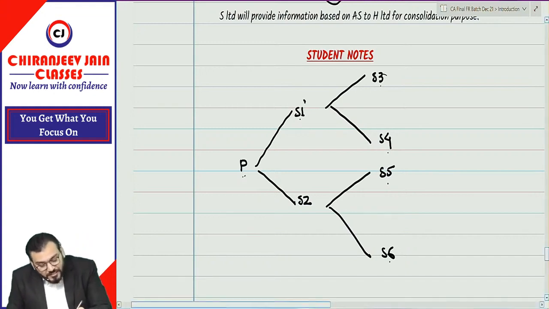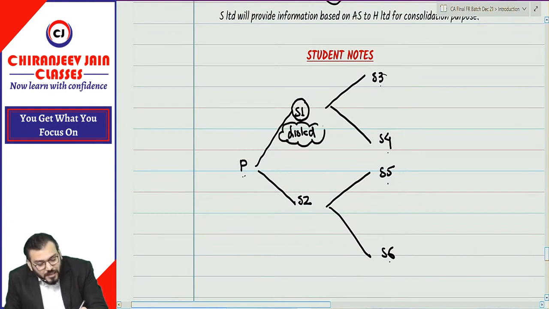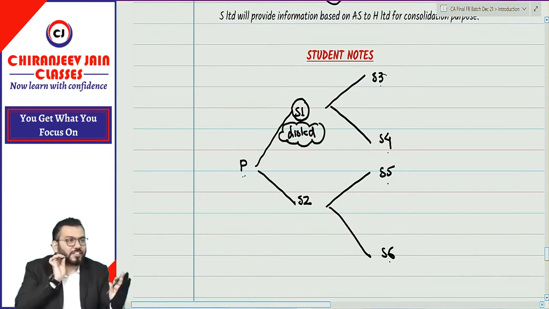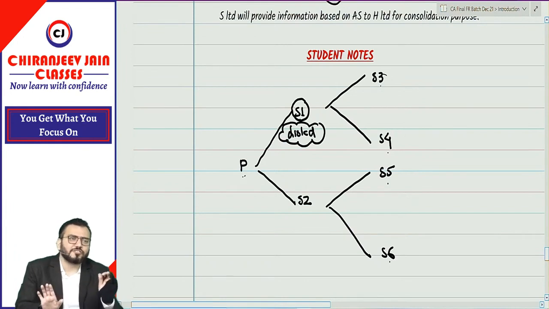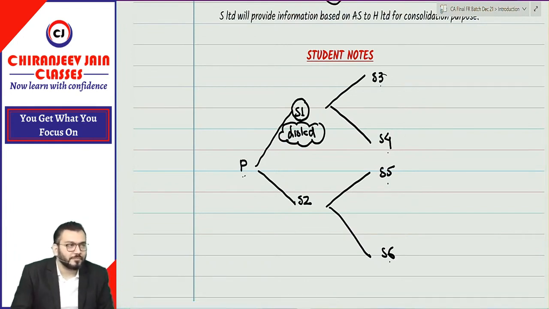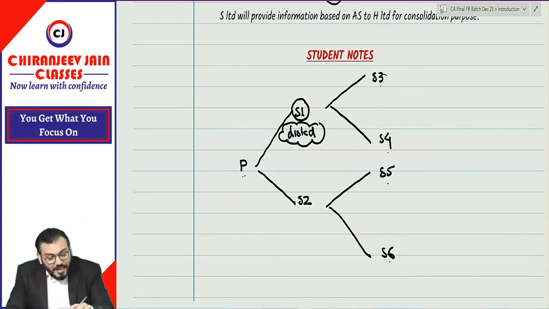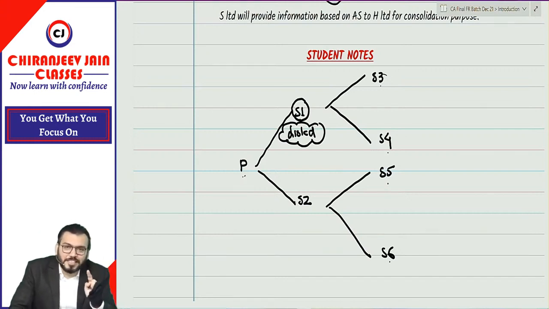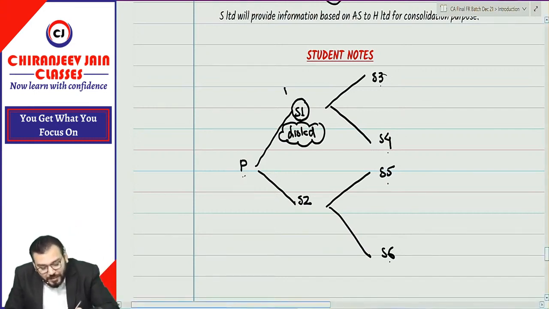Now, suppose S1 is a listed company. Understood? And other companies are not listed companies, and their net worth is also not more than 250 crore. Means right now, as per the applicability criteria, only Ind AS is applicable to S1.